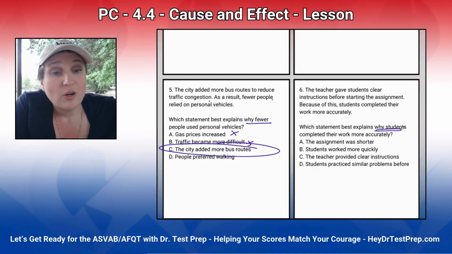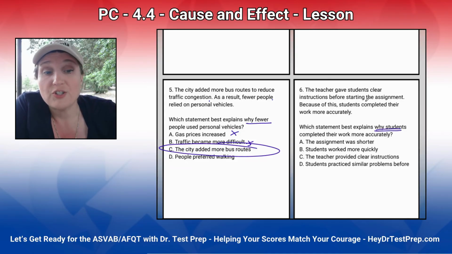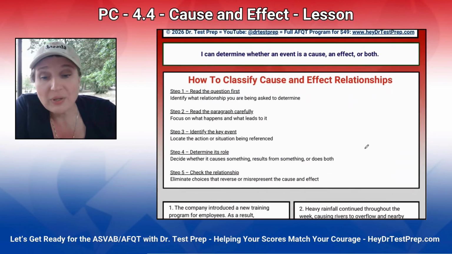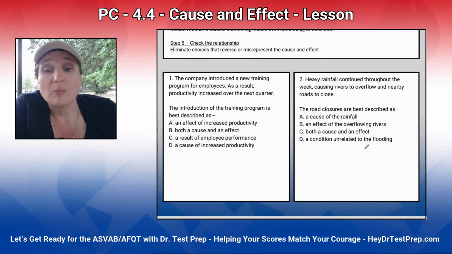Why did students complete their homework more accurately? The teacher gave students clear instructions before starting the assignment. Because of this, students completed the work more accurately. Was the assignment shorter? Nope. Students worked quickly? Nope. The teacher provided instructions? Yep. So I think that we pretty much all understand the why. Now we're going to see, okay, which is it, or both?